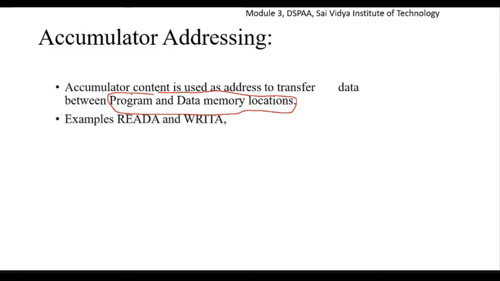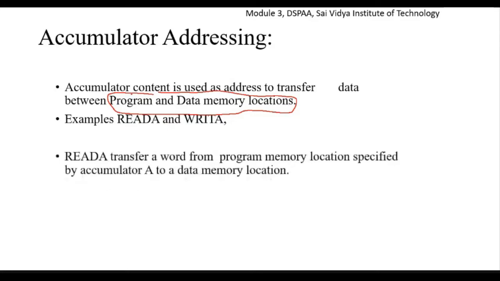The examples of accumulator addressing mode are the instructions READA and WRITA. So READA, WRITA are the instructions we have. So what is READA going to do? READA means transfer a word from the program memory location specified by the accumulator A to a data memory location.